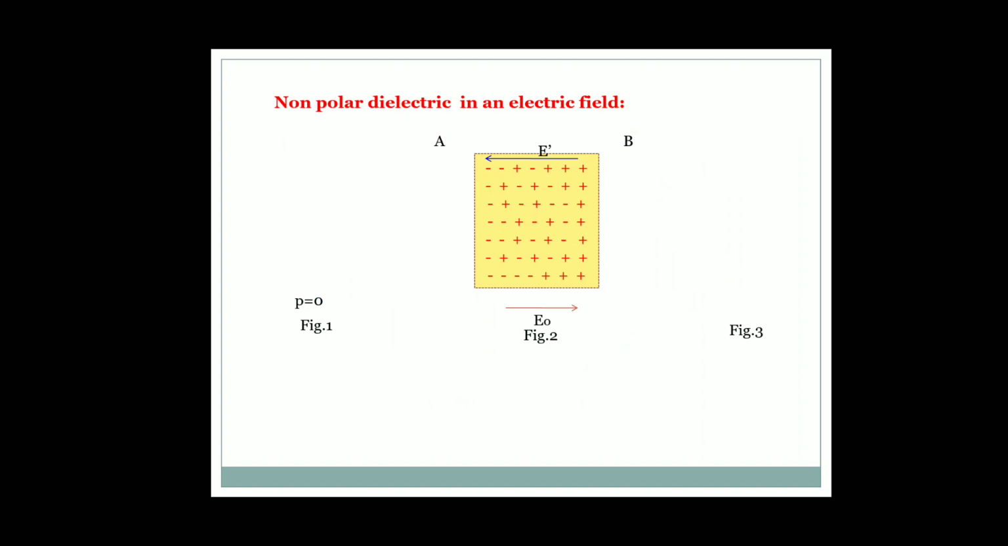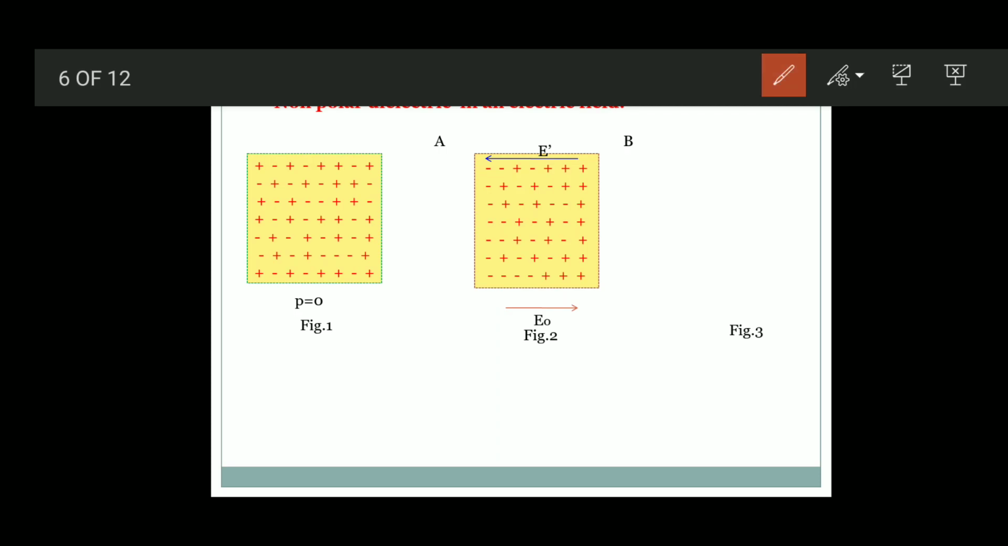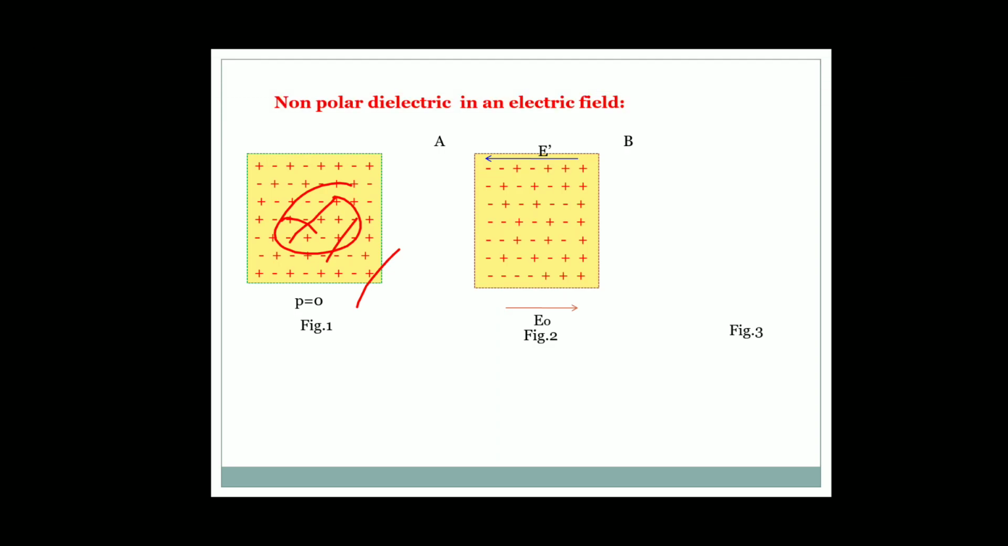When a non-polar dielectric material is kept in an electric field, how do changes occur inside the dielectric? Now we will discuss. This is the non-polar dielectric. There are positive charges and negative charges. The center of gravity of the positive charges and the center of gravity of the negative charges coincide at one place. So the dipole moment p is equal to 0.